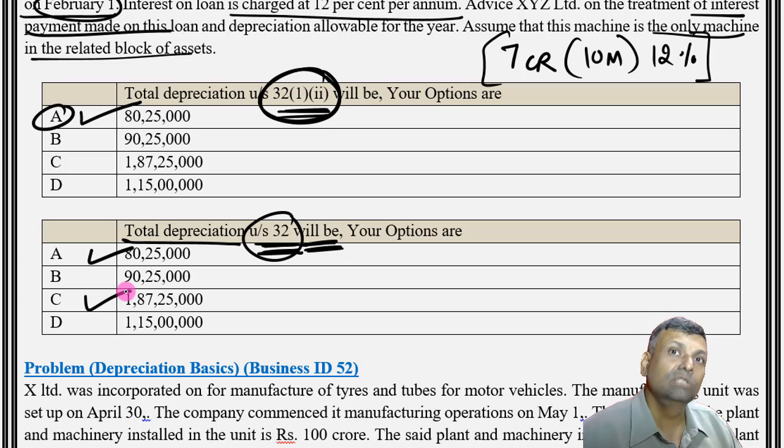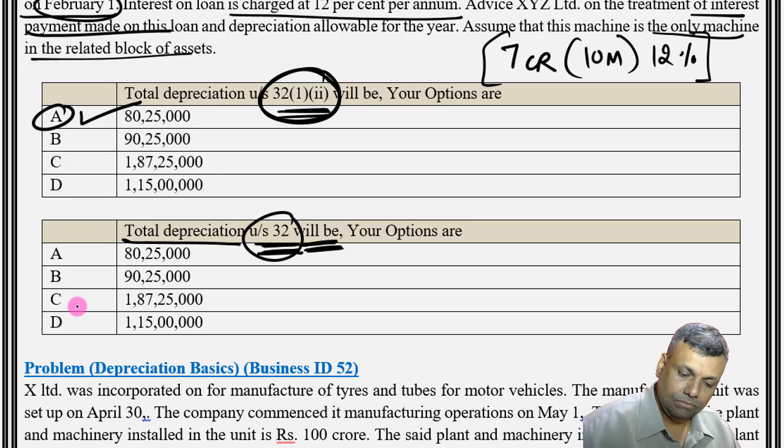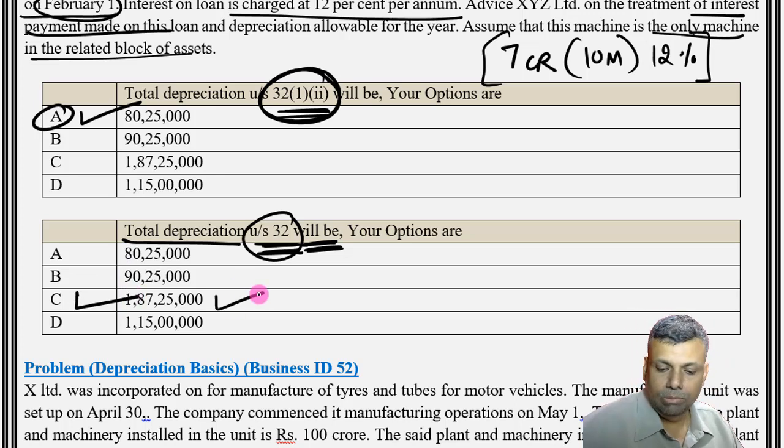Now this is the situation where there could be a little bit of a double mind in the mind of an intelligent student. I will go with the view that, because it is plant and machinery and looking at the circumstances, you are actually producing something, so basically you are a manufacturing concern. That's of course a little bit of guesswork, and my answer would have been C. This will be my answer.